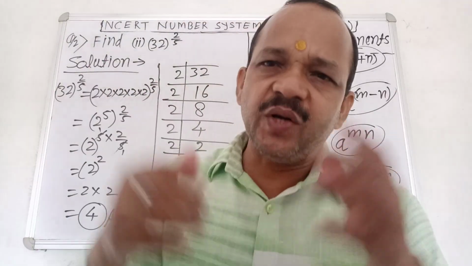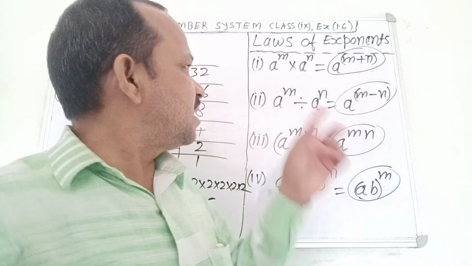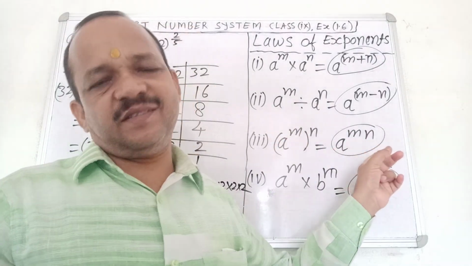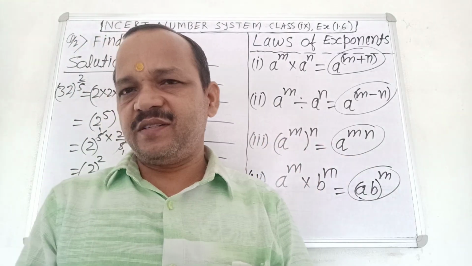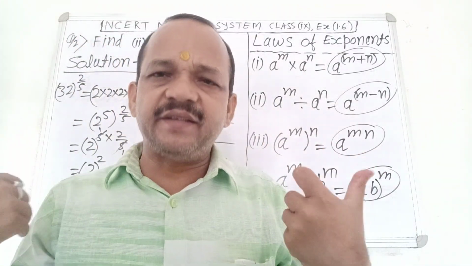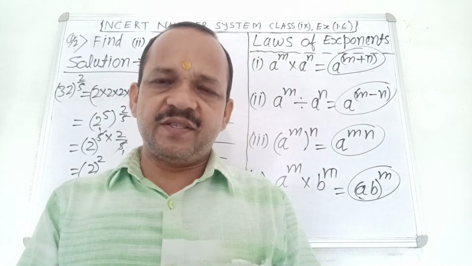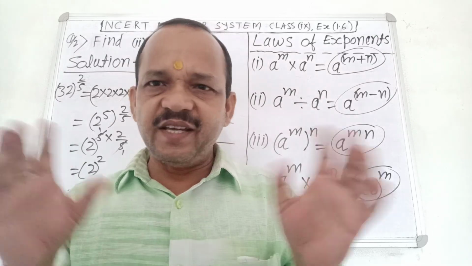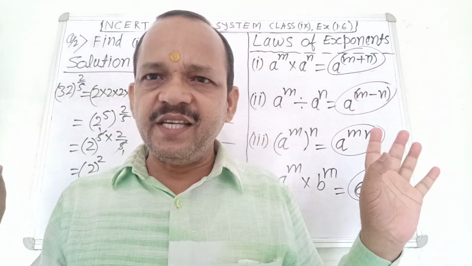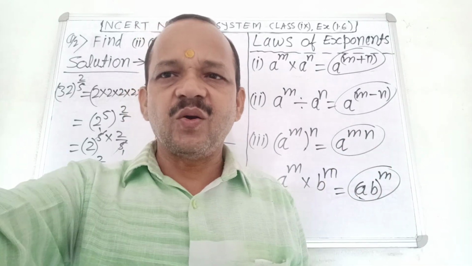You find your answer very easily with the help of the third law of exponents. So you learned the four laws of exponents and you can find the solution of any question with their help. Is it clear? It is easy. Exponents and base are easy. Very good. Okay.